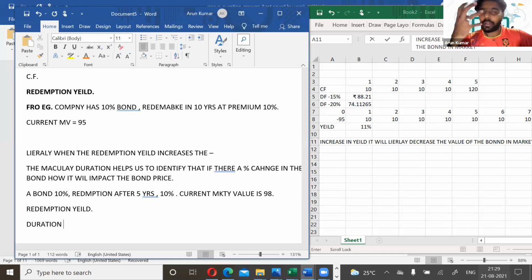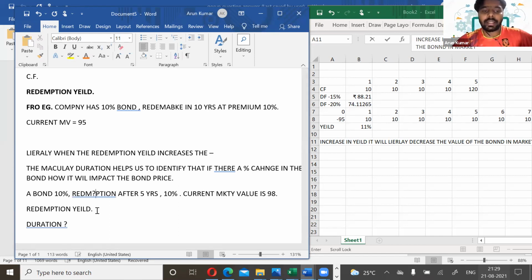At the same time, what do you mean by the term duration? We have discussed in the last class. What is the duration? It helps us to identify the average time it will take to get the value of that project, right? So when it comes to a bond, the duration helps you understand the average time it takes for a bond to pay back its principal and the interest. So that's what we are trying to calculate using duration.